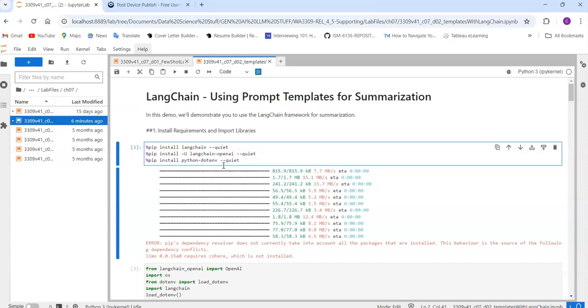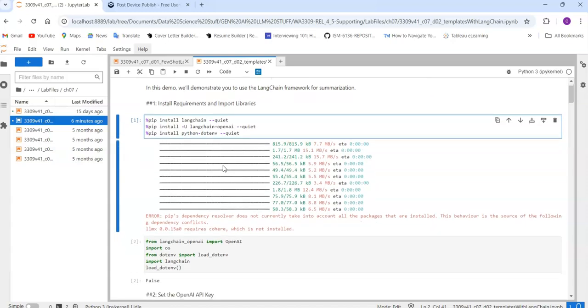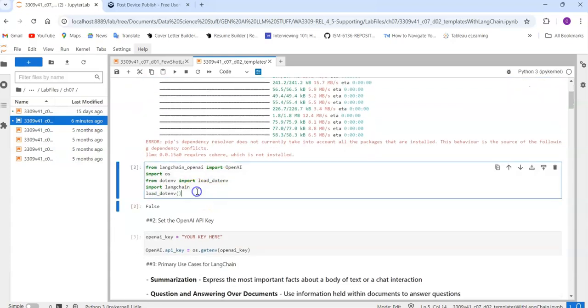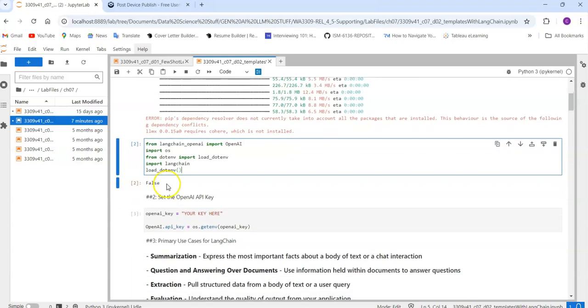This is just the Python environment for accessing the variables. That's it. This is not something fancy or magic that you need to do. Okay, so once you're done with that, you have to import. So from langchain_openai, import the OpenAI method, then import os, and from dotenv import load_dotenv, and import langchain, and then you just call that method to see whether the environment is loaded or not. So basically load_dotenv will make your environment variables accessible globally.